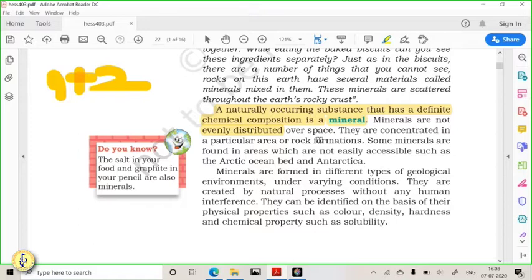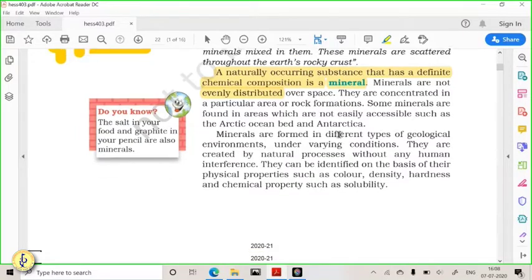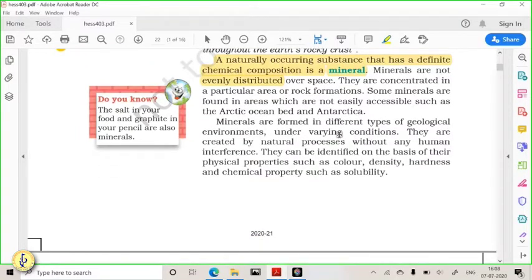So because of that, coal formation is very huge in that particular region. Getting it? So we have seen that there is a specific reason why a particular mineral is present in a particular region.